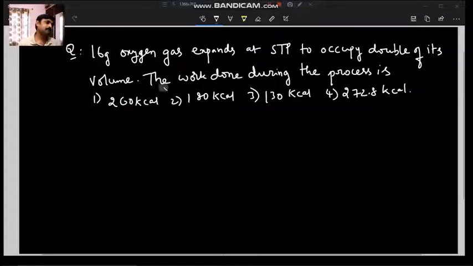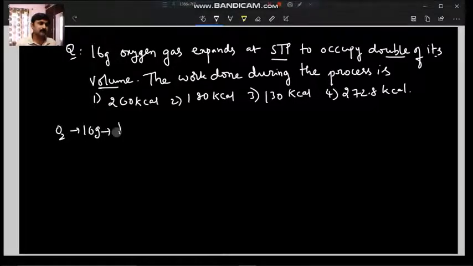See this question: 16 grams of oxygen gas expands at STP to occupy double its volume. As you know, 16 grams of oxygen is half a mole.